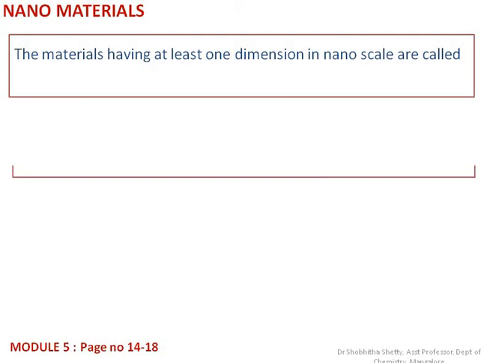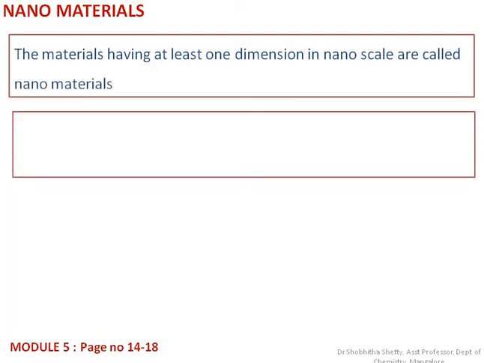How can we define nanomaterials? These are the materials having at least one dimension in nanoscale and are called nanomaterials. The synthesis of these nanomaterials is related to our nanotechnology field. We know the importance of nanotechnology in this advanced technical world.